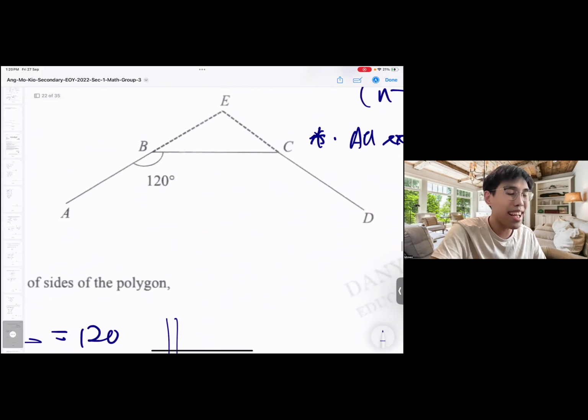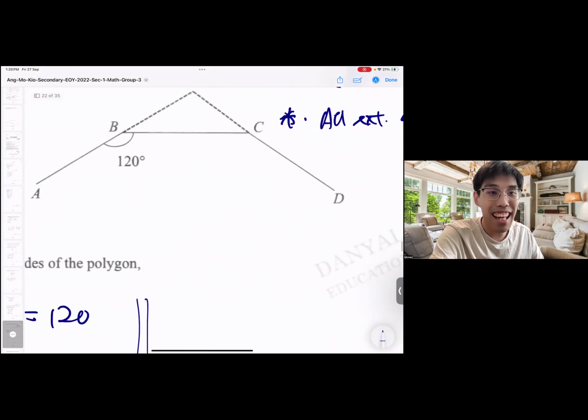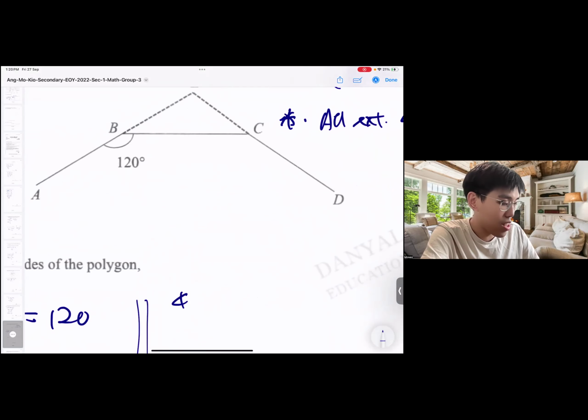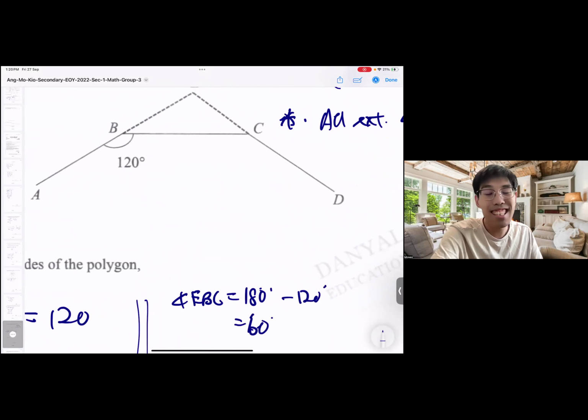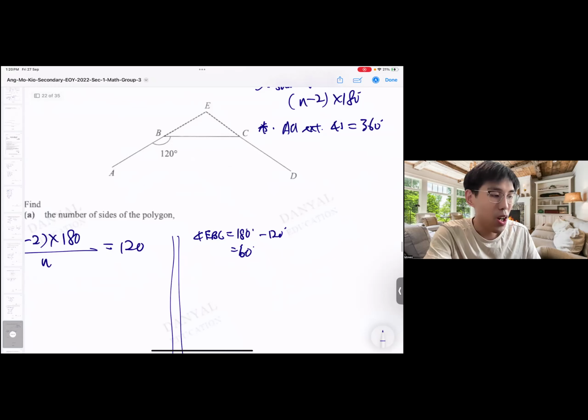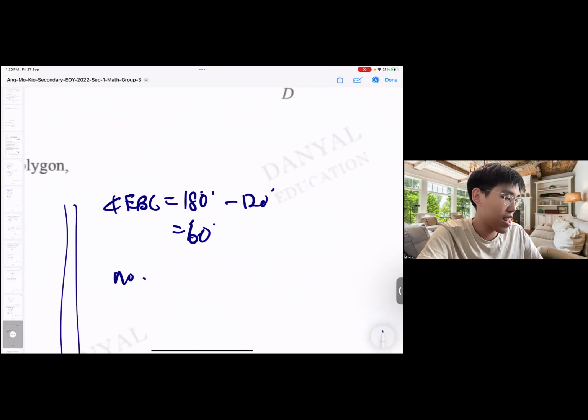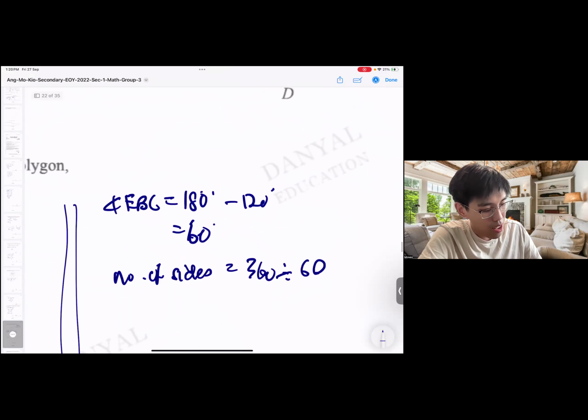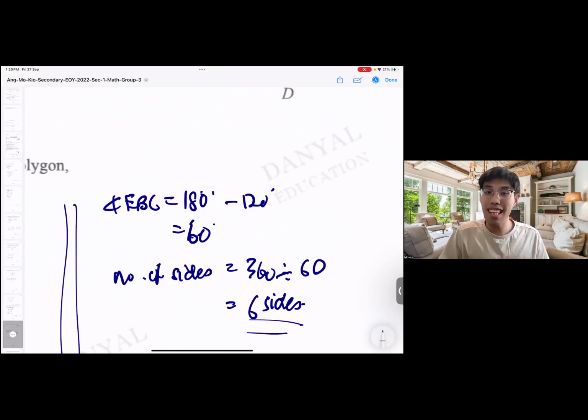So you see, if one interior angle is 120, can I say that one exterior angle is 60? Because quite easy, 180 minus 120 is 60. And since they say all exterior angles add up to 360, what does this mean? That means the number of sides is just 360 divided by 60, which is 6. Ta-da! 6 sides. Two steps. Simple calculation. Enough.